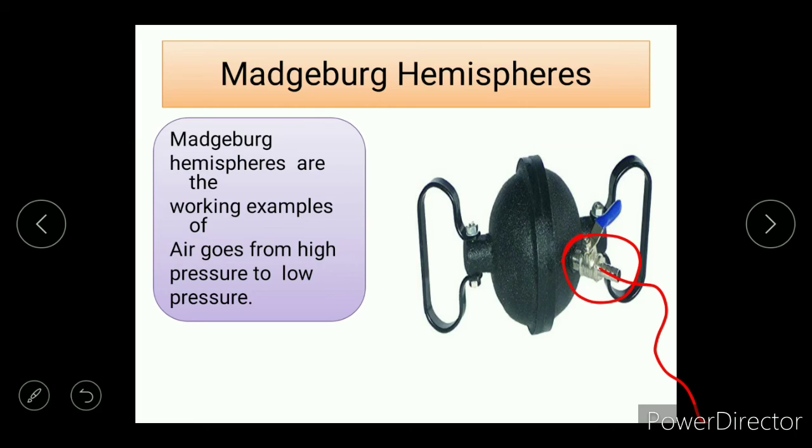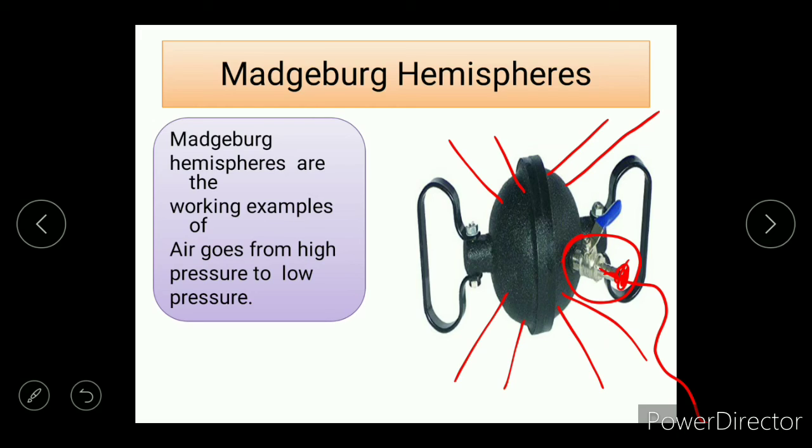Now, as it sucked all the air and closed this container, there is no air inside. There is low pressure inside, and there is high pressure in the atmosphere. So the high pressure will go from all sides to fill that low pressure.